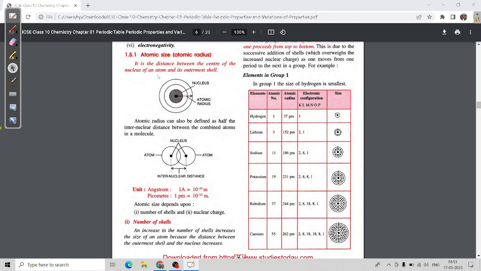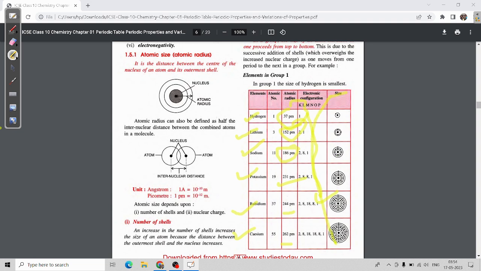Check here: hydrogen, lithium, sodium, potassium, rubidium, cesium are given. Atomic radius as we go down increases: 37 picometer, 152 picometer, 186 picometer, 231 picometer, 244 picometer, 262.